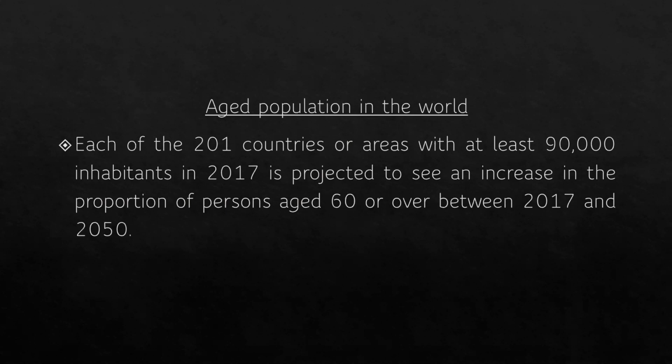So population aging, the inevitable increase in the share of older persons that results from the decline in fertility and improvement in survival that characterize the demographic transition, is occurring throughout the world with varying degree, of course.